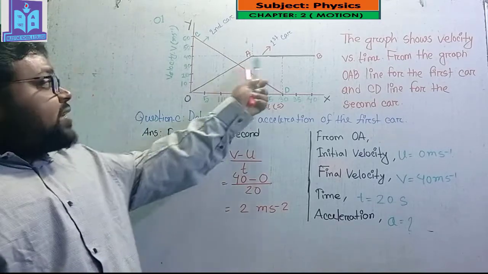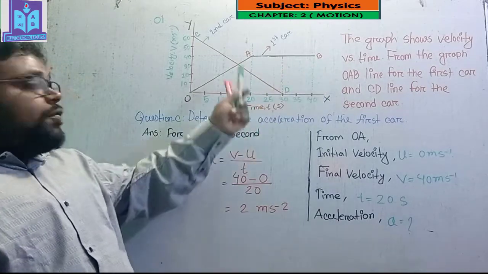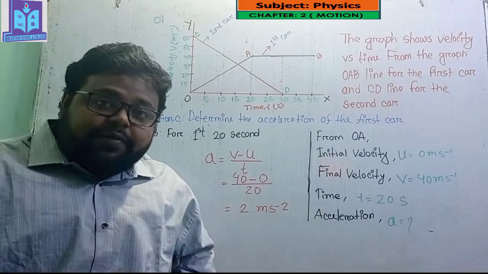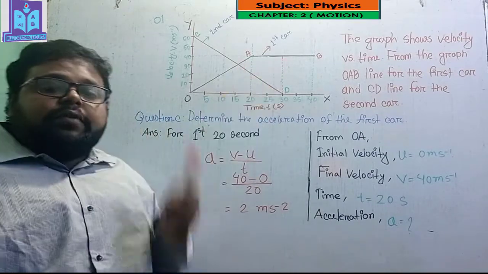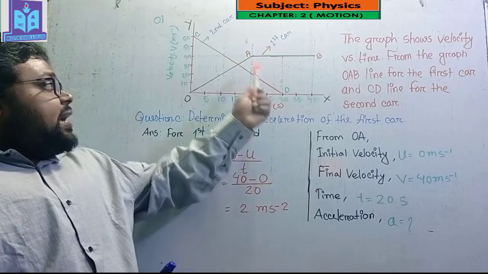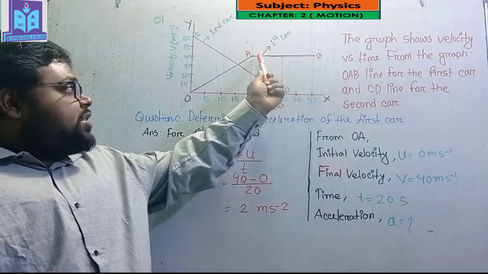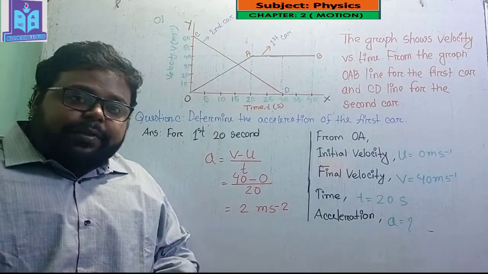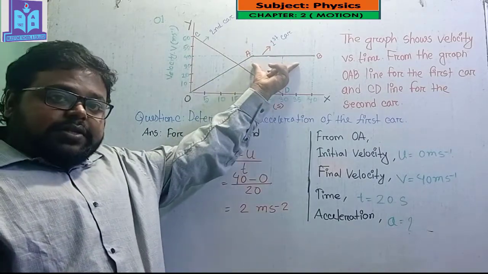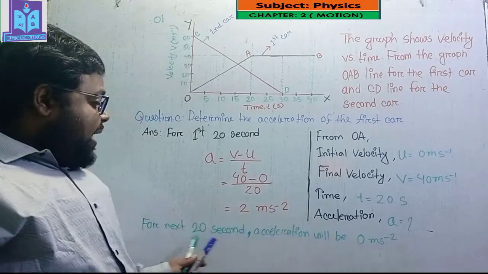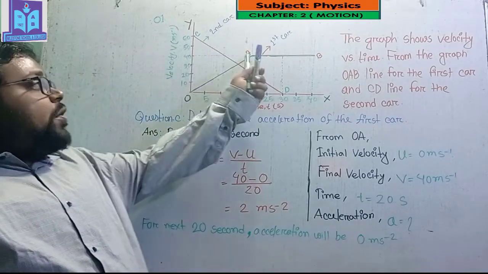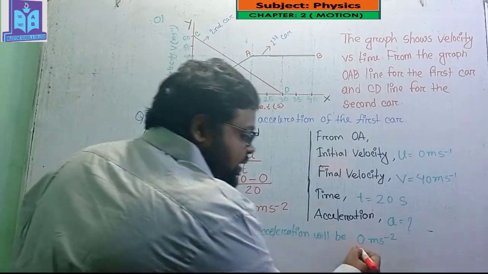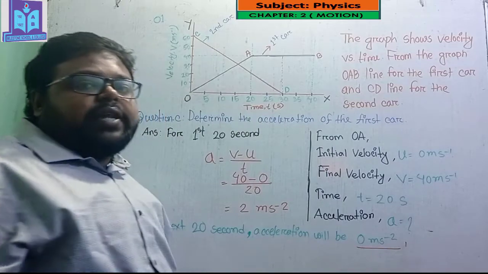And for the next 20 seconds, for the first car, the car is traveling with a uniform velocity. That means in that slope the initial velocity is 40 and also the final velocity is 40. So for the next 20 seconds, for the AB slope, the acceleration will be 0 meter per second square.